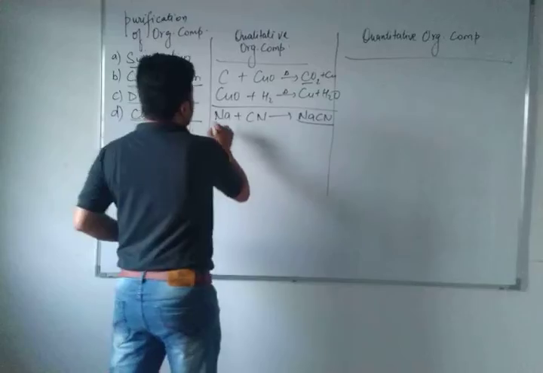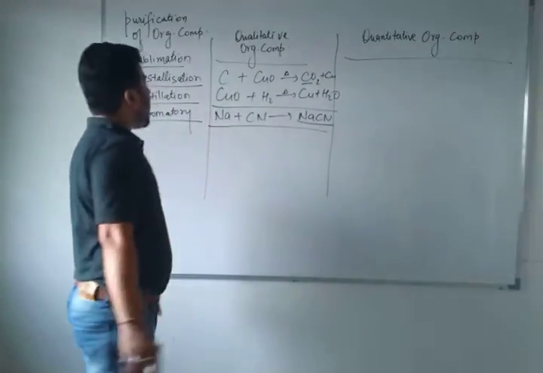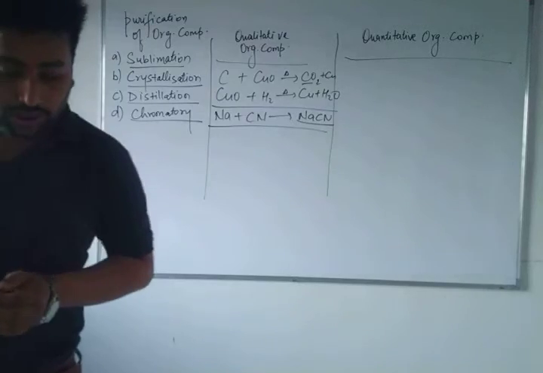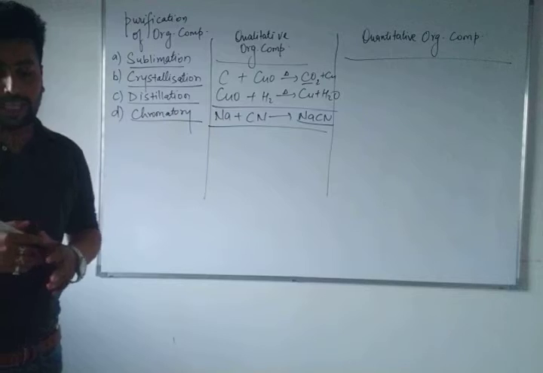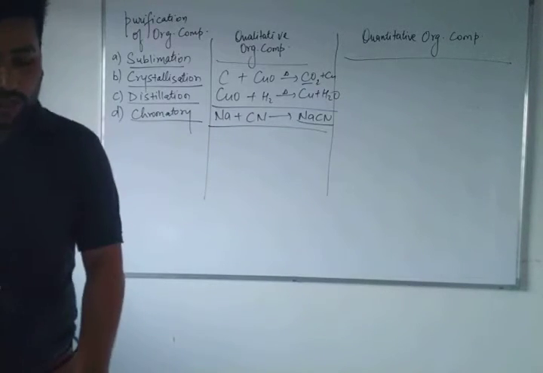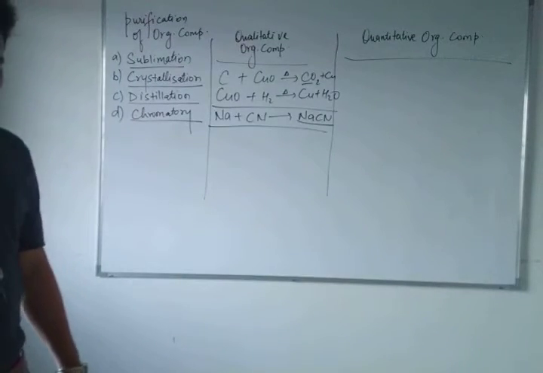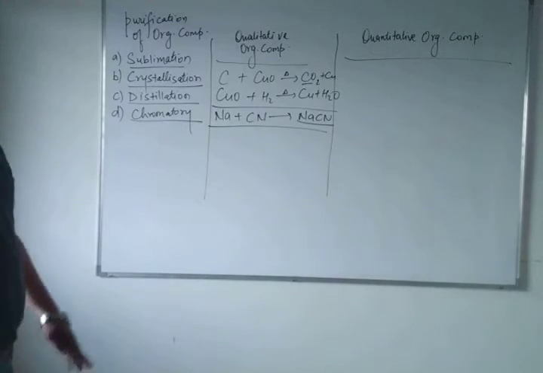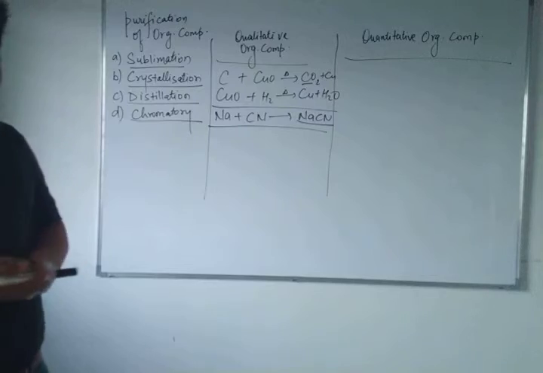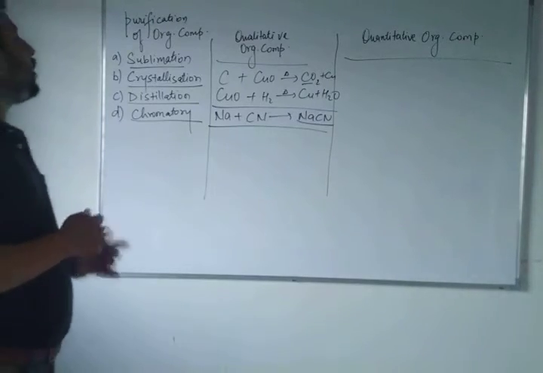As what we have seen here, the confirmations of carbon, nitrogen, sulfur, halogen, nitrogen and sulfur together, and phosphorus. Now the next one is quantitative methods of purification and analysis. Quantitative methods help in understanding what amount of carbon is involved. So here, as I write the reactions, don't forget to understand the percentage of elements.